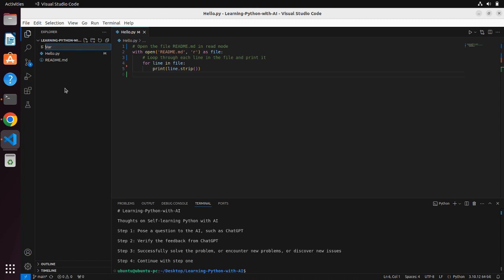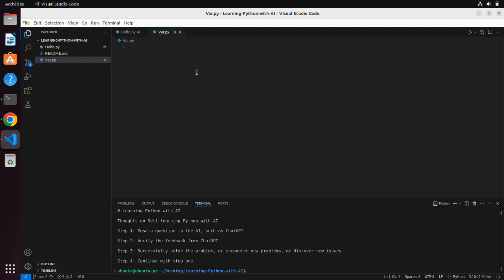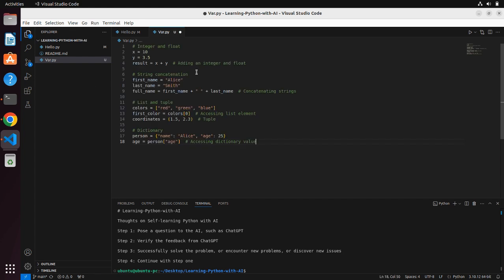Then we copy the example code, working with variables and data types, to VS Code, paste it into a new Python file, then run the file. By running the example code, we have a preliminary understanding of Python variables and data types. Of course, there may be many questions. Don't be surprised or worried. As we continue to master more Python knowledge, we will have a deeper understanding of this concept.